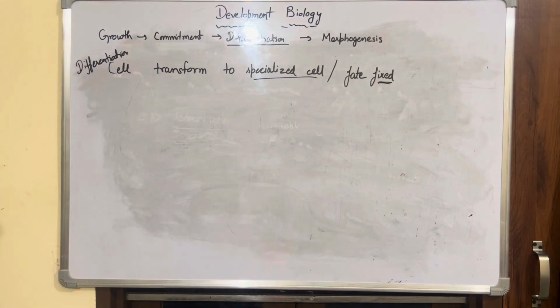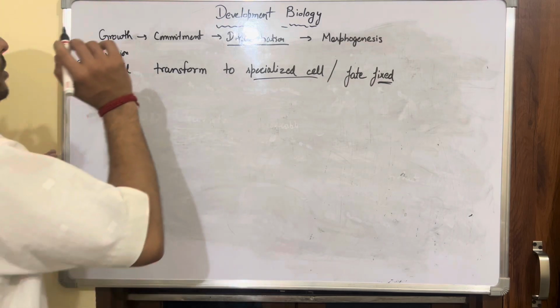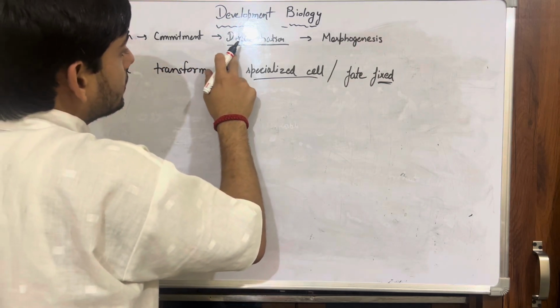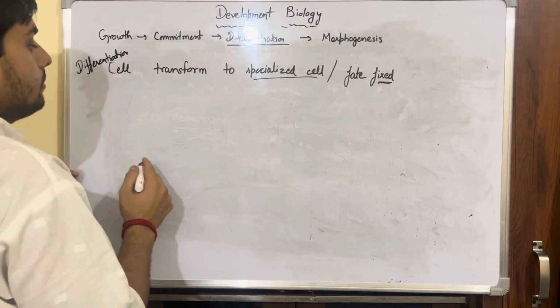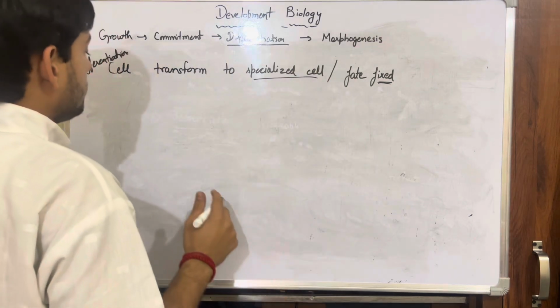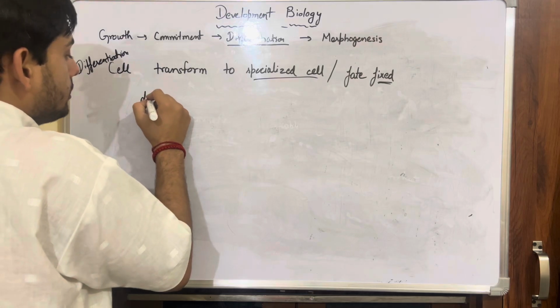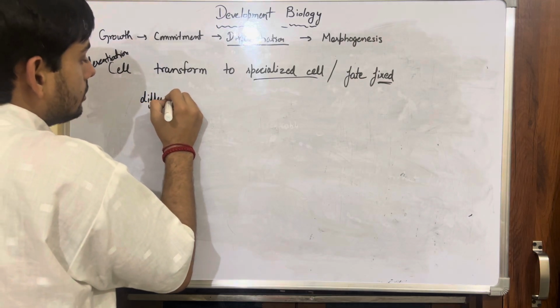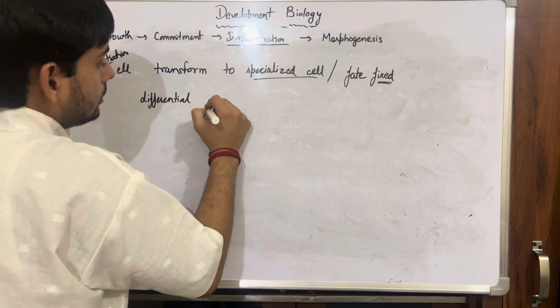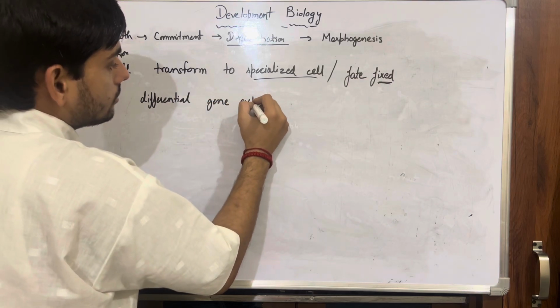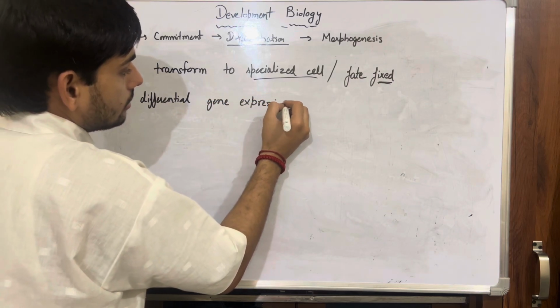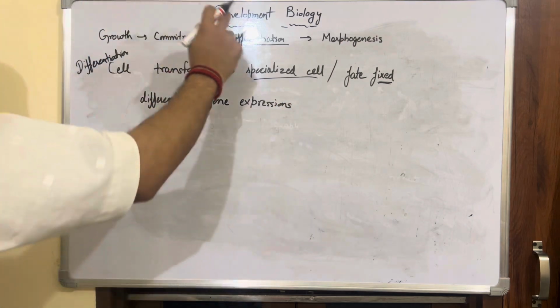Don't forget this, that the fate is becoming fixed. Okay, so when the cell enters from the commitment stage to your differentiation stage, everything becomes fixed and special differential gene expressions can be observed in this stage.